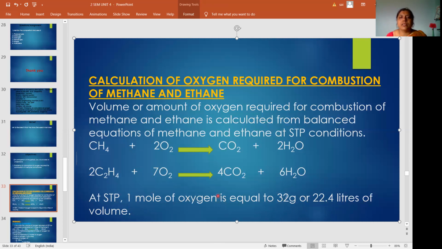So 1 mole of oxygen is equal to 22.4 liters, and 1 mole of oxygen weighs 32 grams. You studied this in the second unit, in first sem solutions, the mole concept. If you know this mole concept, then you can do problems easily.